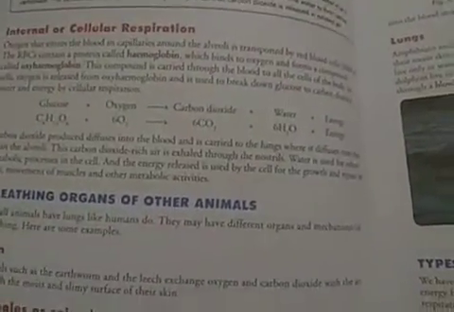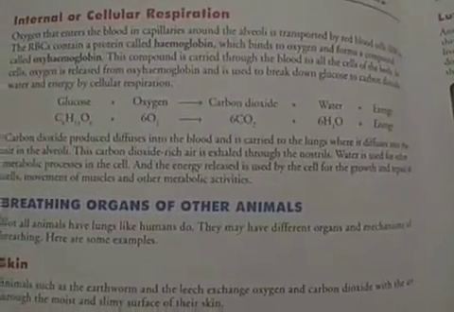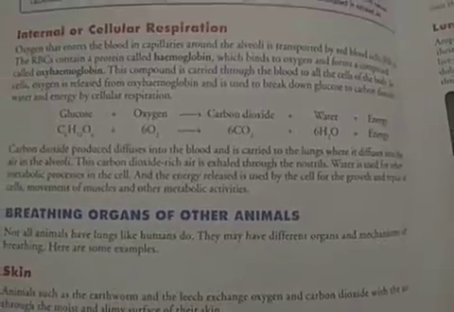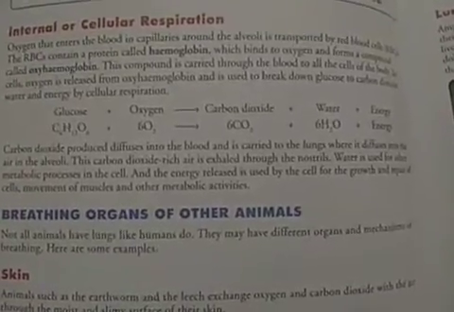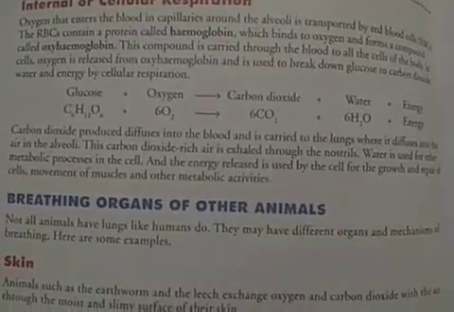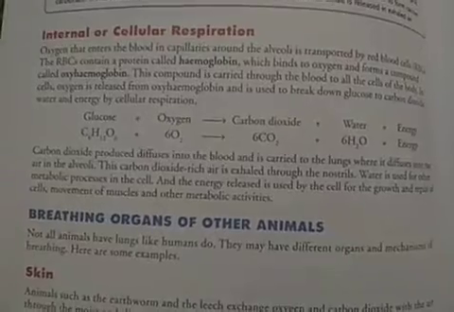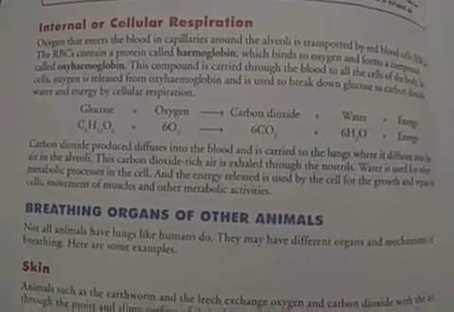You must be familiar with the fact that respiration is not only external, that it is not only inhalation and exhalation. Inhalation and exhalation is actually breathing. If the exchange of oxygen occurs inside the body or inside the tissues, then it is said to be internal or cellular respiration.